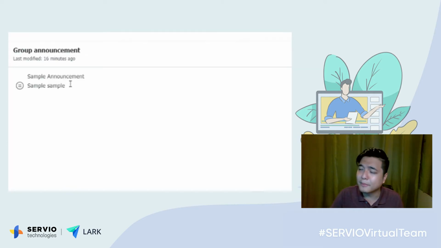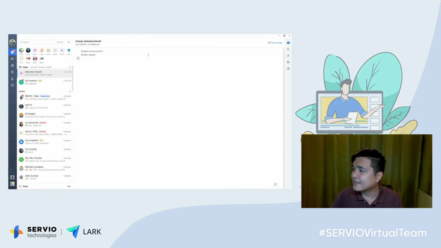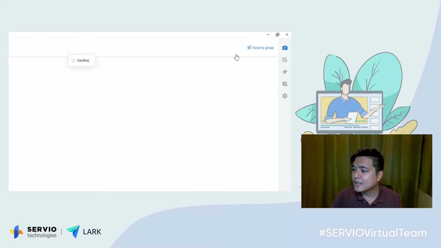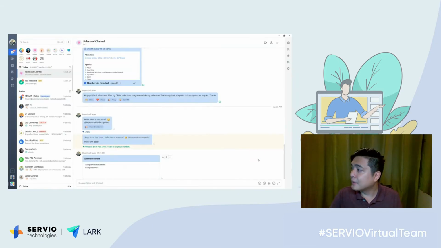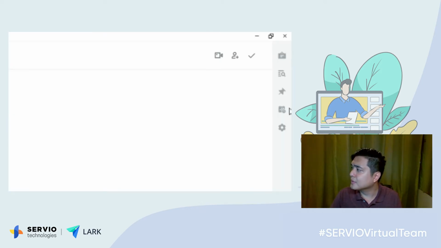So let's say I have a sample announcement here, and if I send that to the group, that group will be alerted.